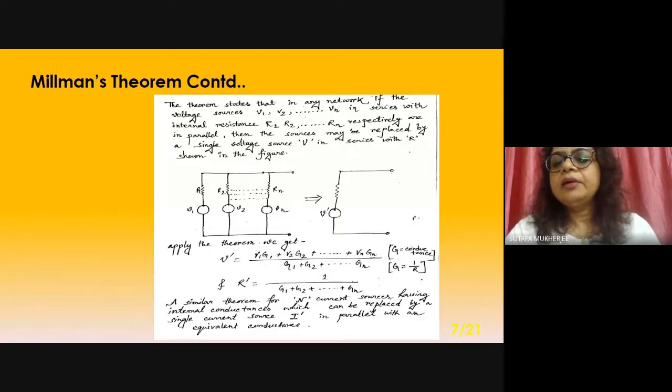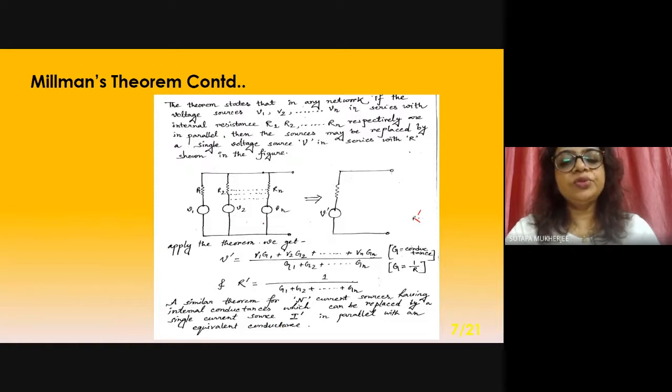So what is G? G is 1 by R. R is resistance in ohm, conductance is in mho. That is 1 by R. And what is R dash? Here it is R dash. R dash is equal to 1 by G1 plus G2 up to Gn. A similar theorem exists for n current sources having internal conductances, which can be replaced by a single current source.